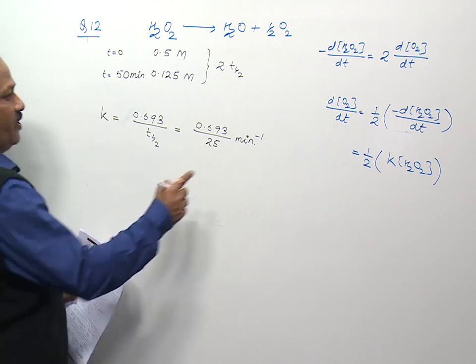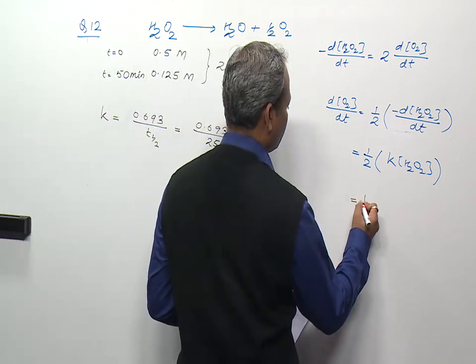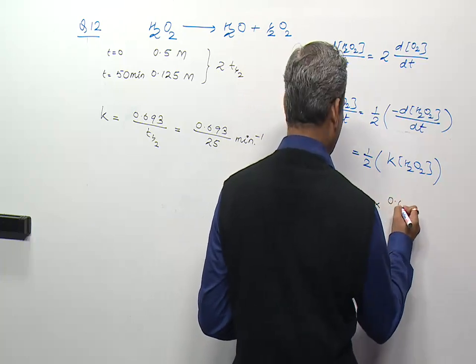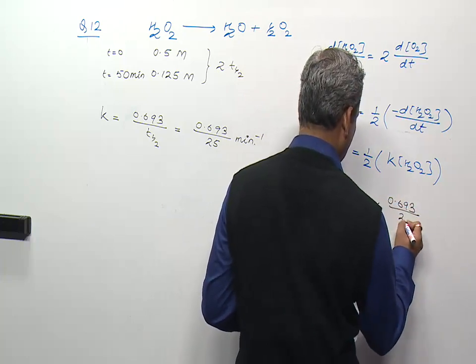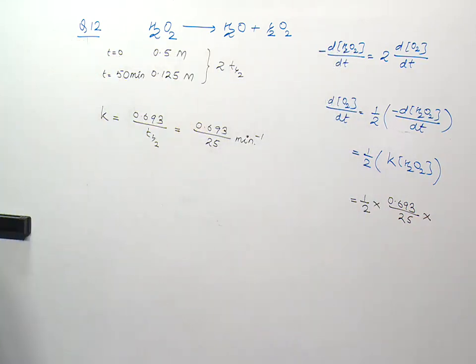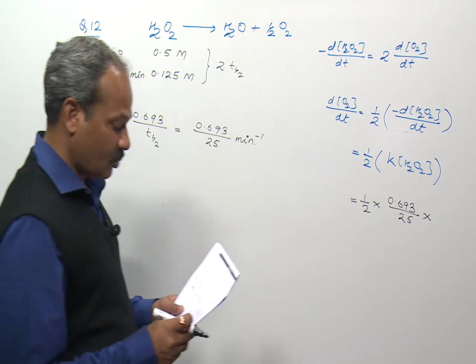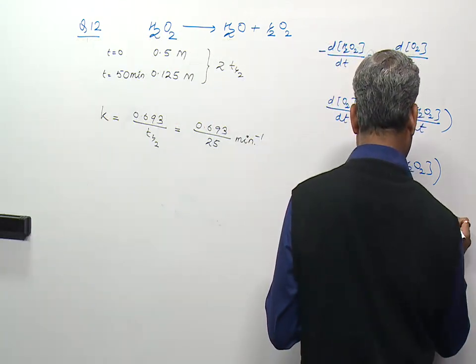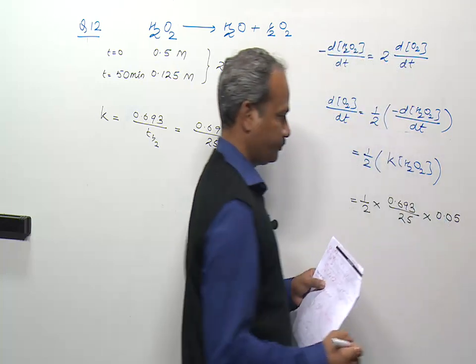So one half-life is equal to 25 minutes. So now we can find out the rate of formation of O2. So half of 0.693 upon 25, sorry, and concentration of H2O2 is 0.05.